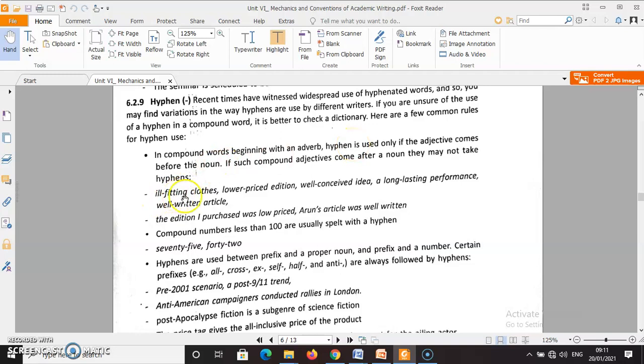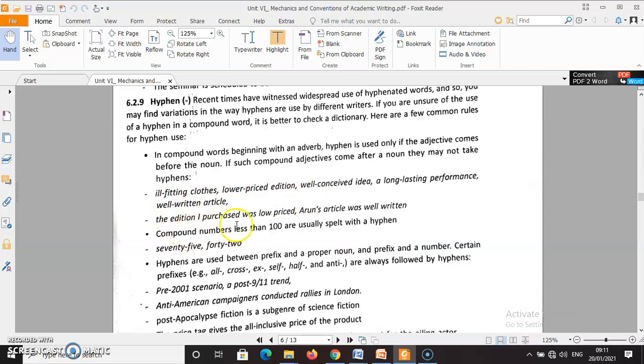For example, ill-fitting clothes, lower-priced edition, well-conceived idea, a long-lasting performance, well-written article, etc. The edition I purchased was low priced. Arjun's article was well written. Okay, so sometimes we can use these words without hyphen as well.